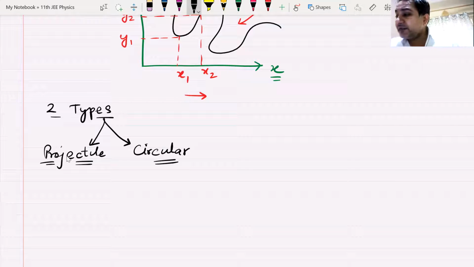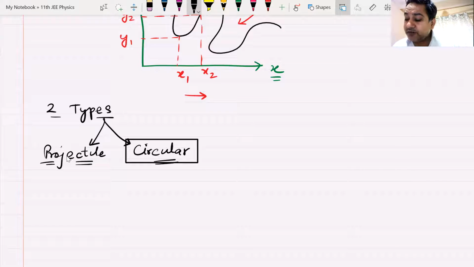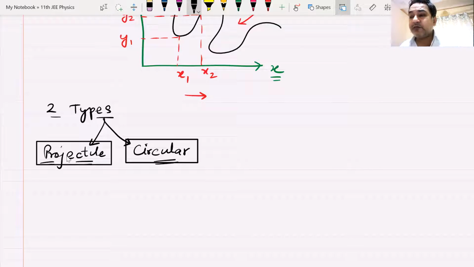Can anyone recollect it? Have we done both of these? If we have, where have we done them? Anyone who remembers? Do we remember we had done questions where a body was moving on a circular path?